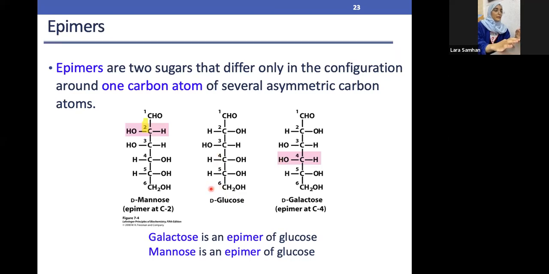Now, comparing glucose to mannose, they are exactly the same, except in carbon number 2, they are different. Why? Because here the H is on the left side, but the OH in this case is on the left side, compared to everything else. OH is left, this is left, H is left, and H is left. So glucose and mannose are epimers to one another. Clear?